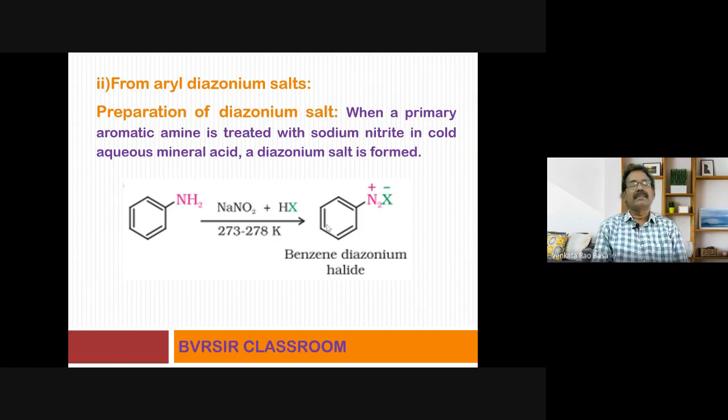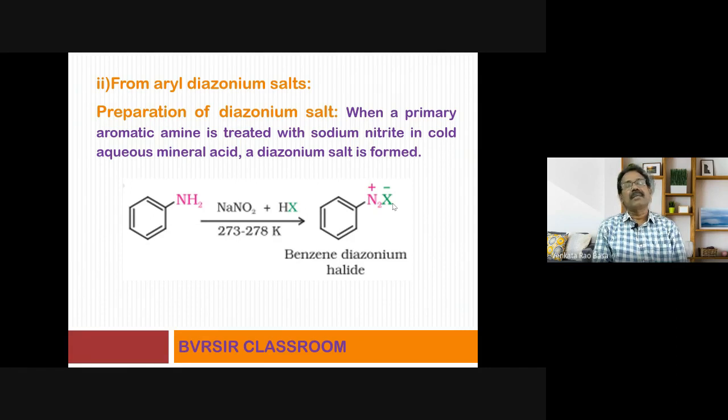So when this process is carried out, which substance is formed? Benzene diazonium halide. So if the HX is HCl, then it results in the formation of benzene diazonium chloride, C6H5N≡NCl. Okay, so that is the method of preparing benzene diazonium chloride. That is the first step.